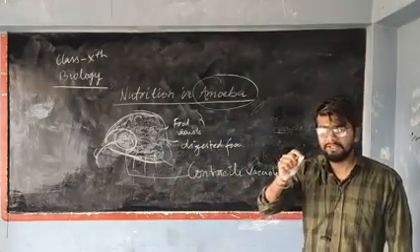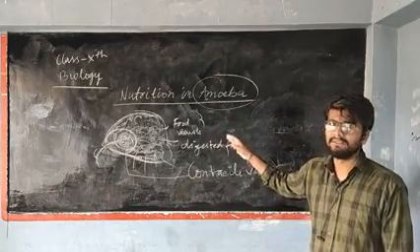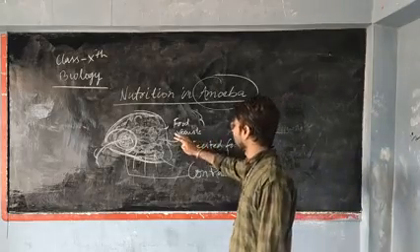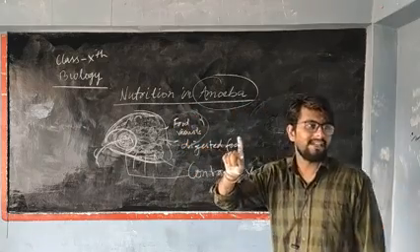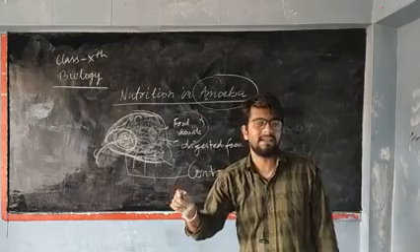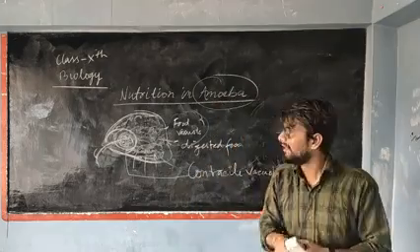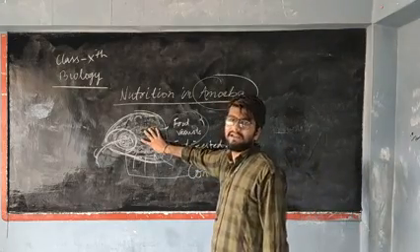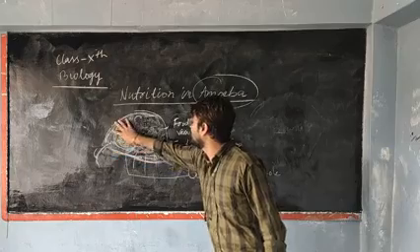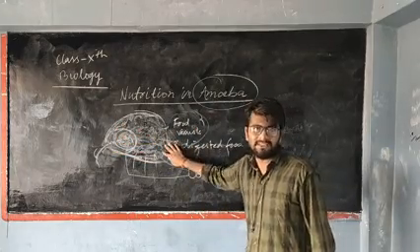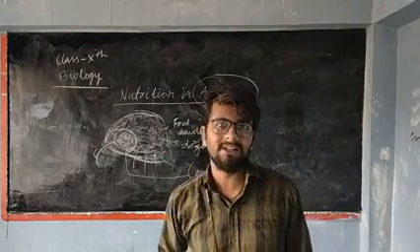The first stage is ingestion, which is done by pseudopodia, its locomotory organ. After ingestion the food is digested in the food vacuole with the help of digestive enzymes, and once the food is digested, the membrane of the food vacuole degenerates, and the digested food present in the food vacuole will spread out throughout the body by the process of diffusion, and after that it will assimilate, means produce energy and utilize it.